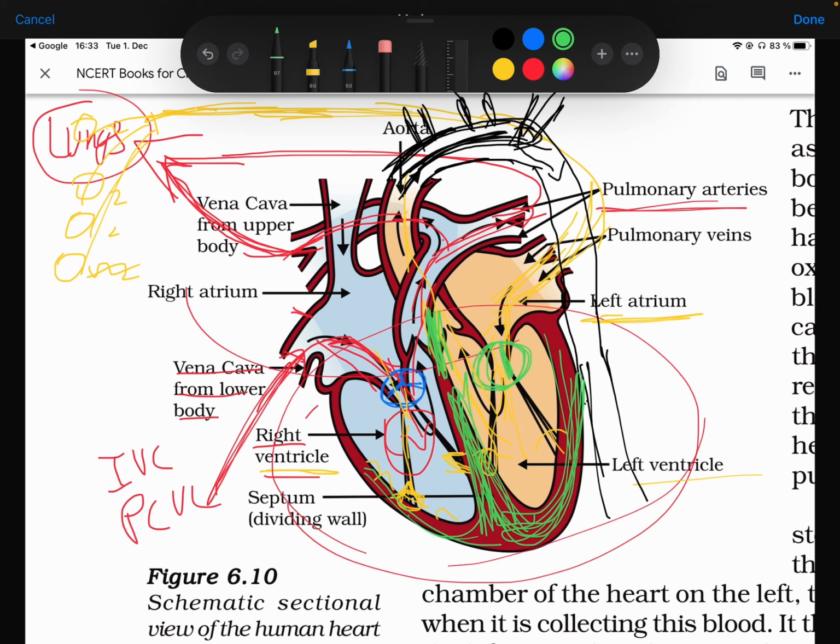Reason? The reason is very simple. The right ventricle pumps blood to the lungs. The lungs are a short distance, just near the heart, right? The heart is located between the lungs. So it's a short way and doesn't need so much power to pump. But on the other hand, the left ventricle should pump blood all over the body. So it needs thick muscle to contract with higher force, right? So it's much thicker on this side. You can see.